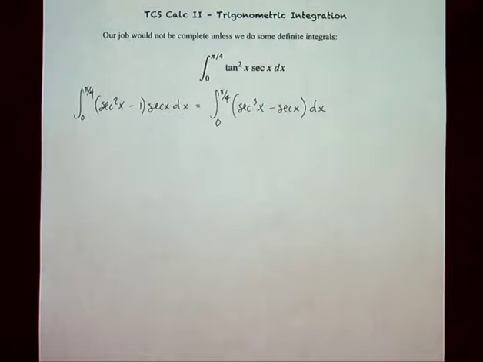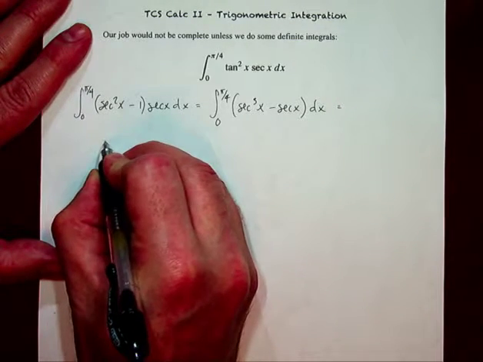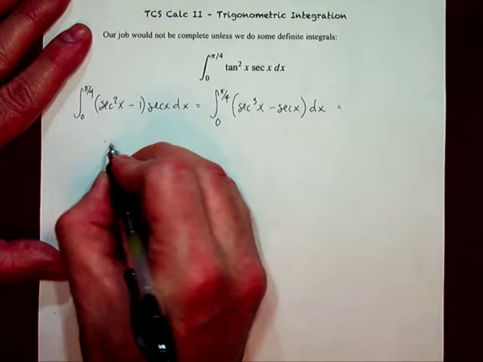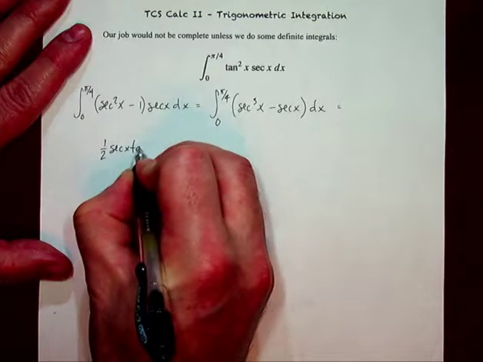Well, here's the thing. We already dealt with secant cubed x as an integral in a past video, so I'm not going to rework that right now. I'm going to use the insight from it, and its integral was 1/2 secant x tangent x.